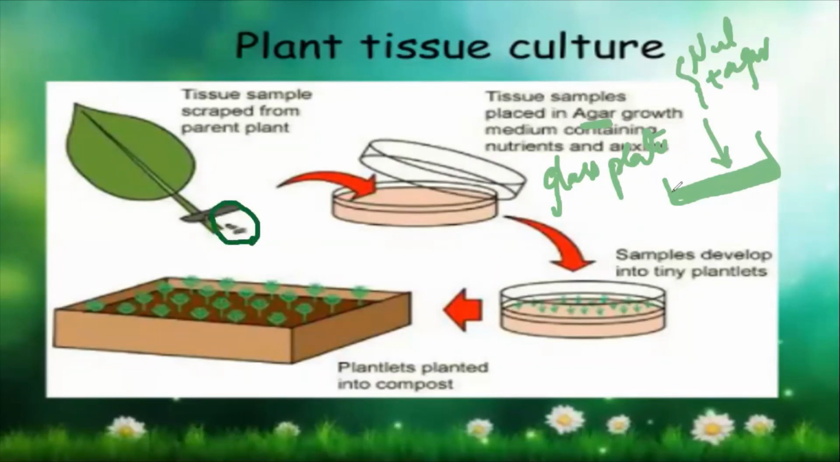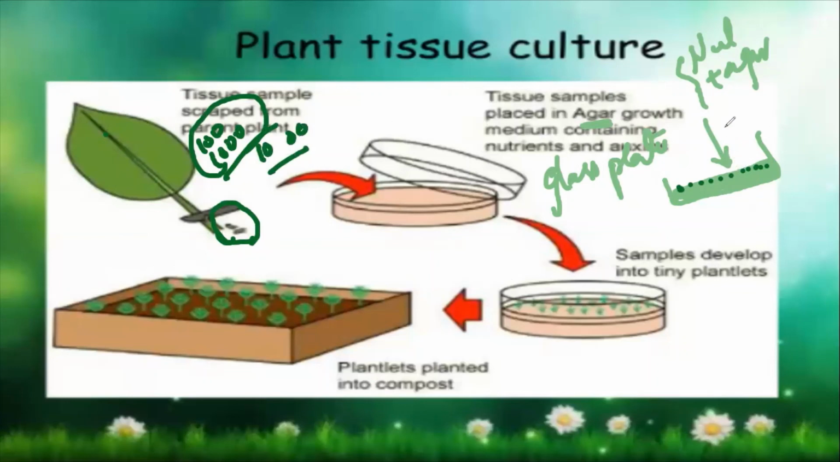So how many? I can take many. From one small leaf, I can make 100 small pieces or 1,000 small pieces. It's my wish. I can make very, very small pieces also. And what will I do? I will put them into the glass plate like this. Let us say I have made 1,000 pieces from one small leaf, and all these 1,000 pieces I have put onto the plate.